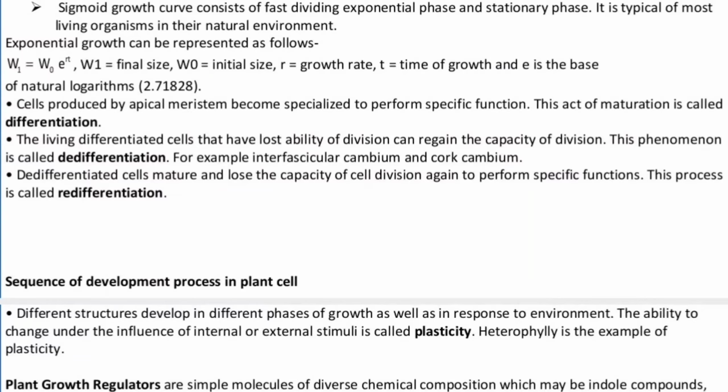Again, that is coming back and taking the ability of division, and the redivision will be called as de-differentiation, which we can observe in the interfascicular cambium and the cork cambium. Whereas the de-differentiated cells mature, lose the capacity of cell division and again perform a specific function. This will be called as redifferentiation. So we have three phases. Differentiation, one single cell is going to perform a function. Then after performing that function, the cell comes back to the original position, which is called as de-differentiation. And again it goes for performing the same function or a different function. It will be called as redifferentiation.